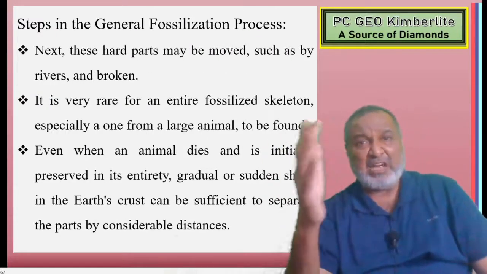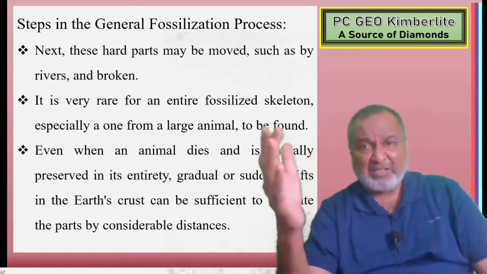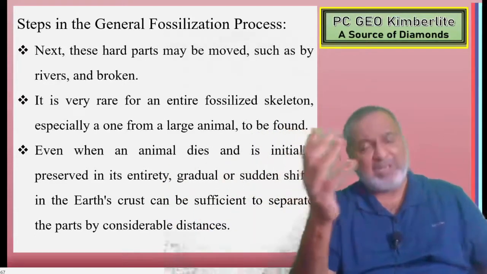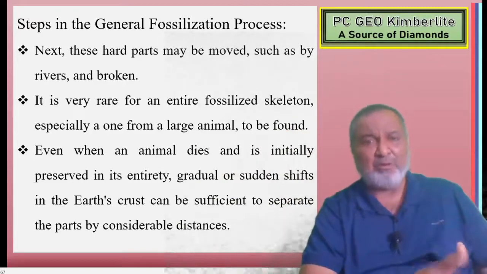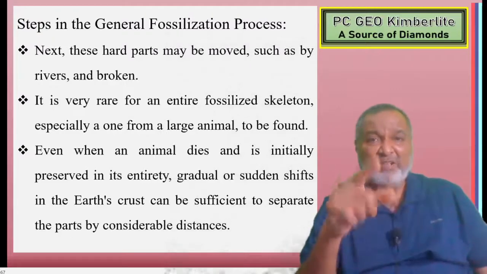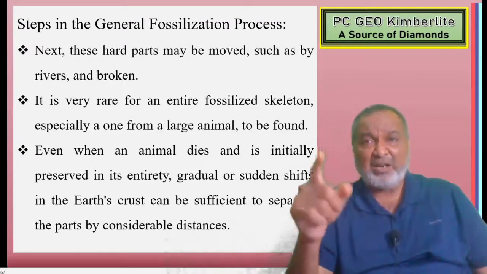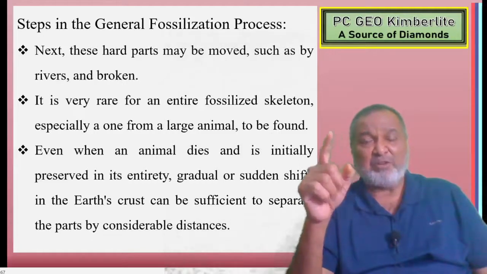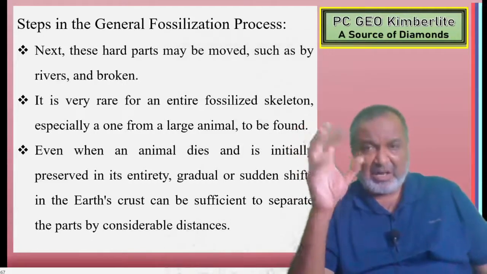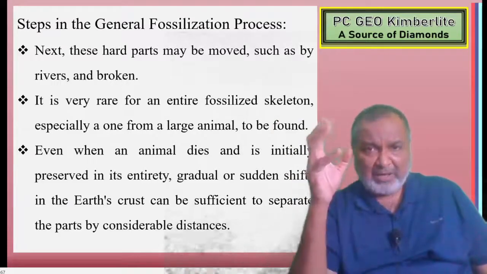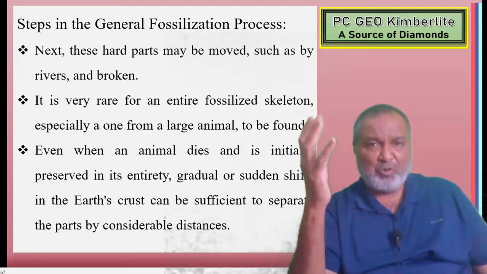Next, these hard parts may be moved, such as by rivers, or broken, because erosion will be there on the continent, but in the oceans there is deposition. It is very rare for an entire fossilized skeleton, especially of a large animal, to be found. Very rare case. And we'll see the types or modes of preservation.